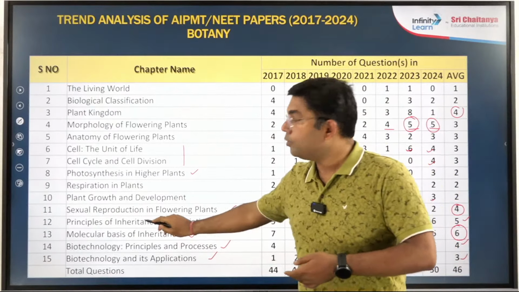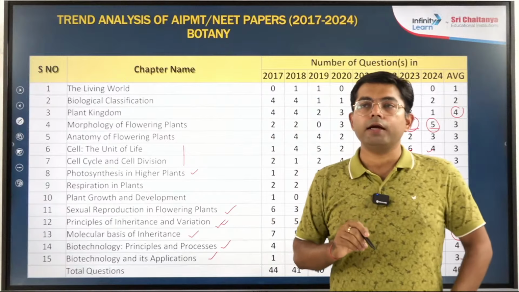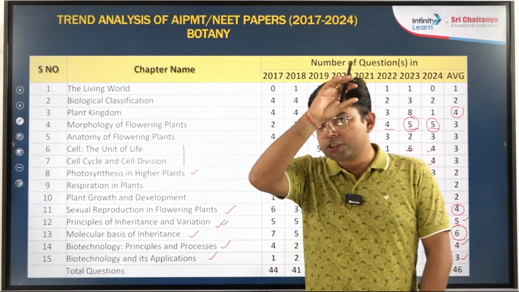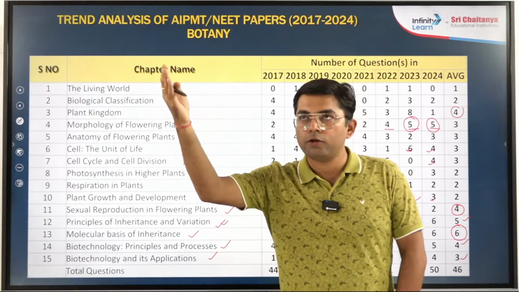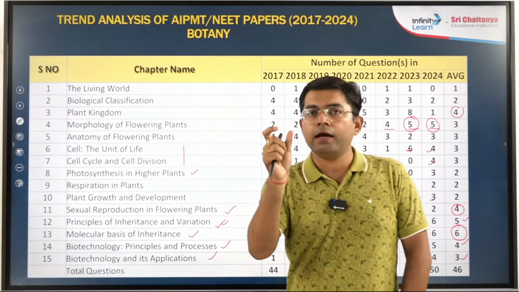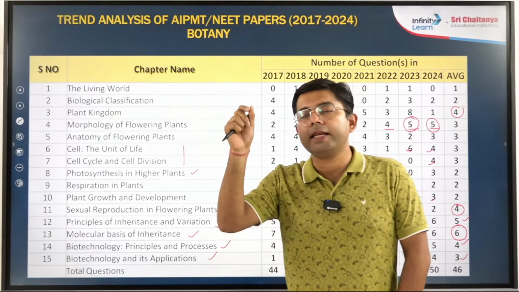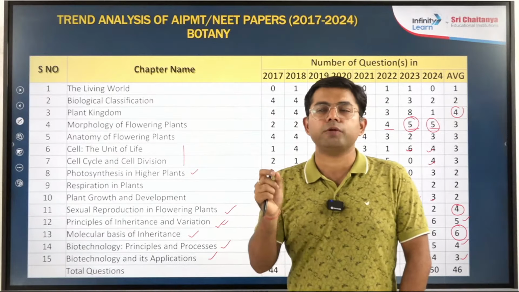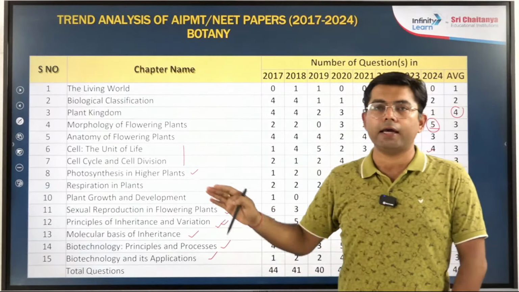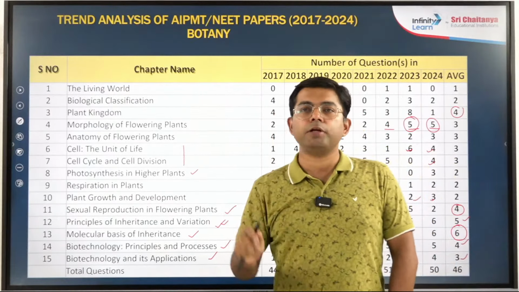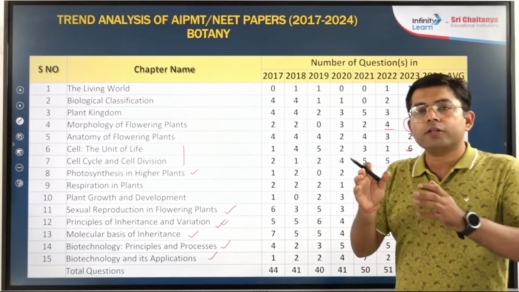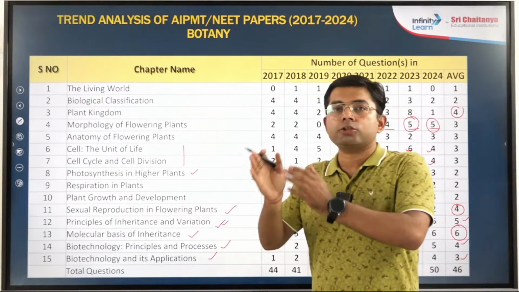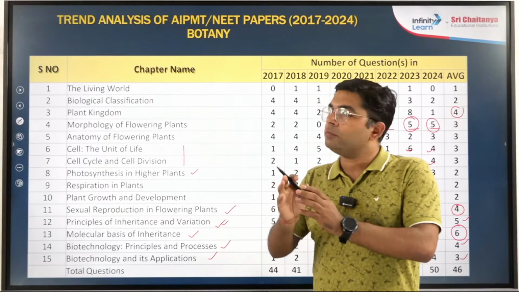Then further, drawing a Punnett square. Practice some of the crosses. What is a test cross? How can you draw a test cross? Dihybrid. Usually very few questions will be from trihybrid; usually questions are from monohybrid and dihybrid. But some basic simple questions can also be asked from the trihybrid cross. For that, you need to practice such questions, and it will not be very tough.